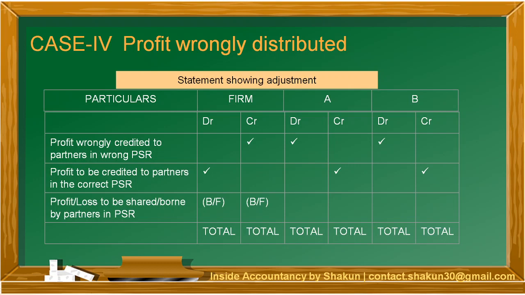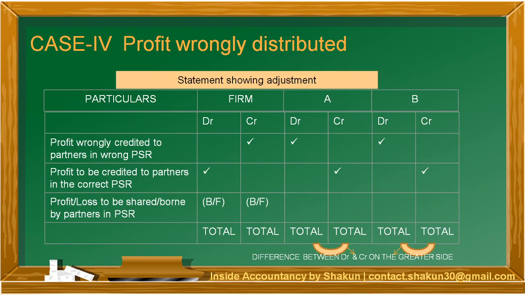After we balance the firm, we find out the profit or loss, we distribute it between the partners, then we find out the total of DR and CR of the respective partners. After we find out the total, then we find out the difference between the DR and CR and we write it on the greater side. So these are the steps which have to be followed. First, the profit in the wrong ratio has to be debited in partners. Then the profit in the correct ratio has to be credited.